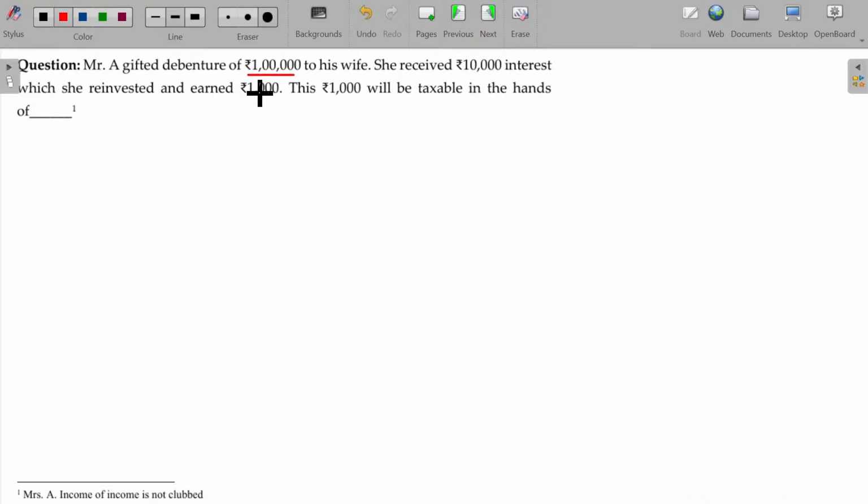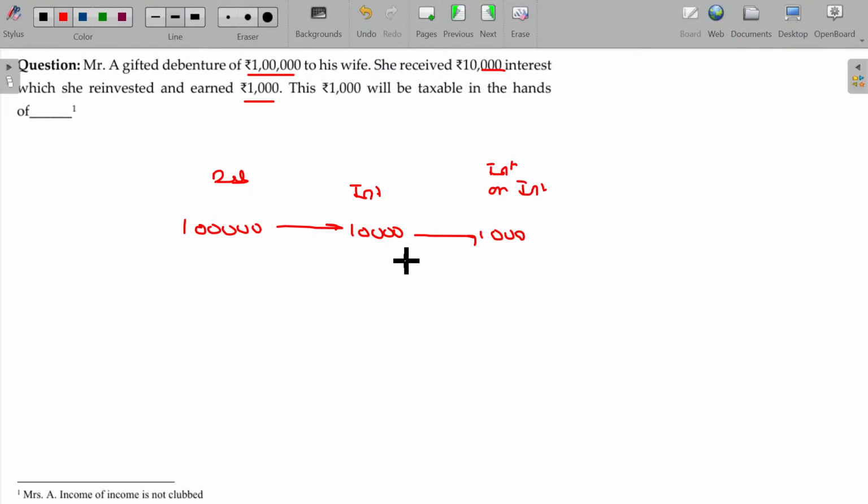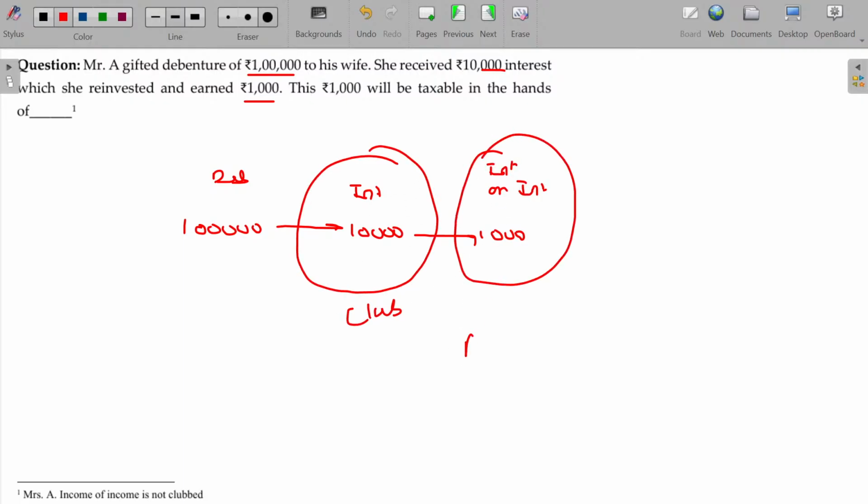Mr. A gifted debentures of 1 lakh to his wife. She received 10,000 interest, which she invested and earned 1,000 rupees. So from the 1 lakh debenture, 10,000 interest is earned, which she reinvested. That again earns another 1,000 rupees. This is nothing but interest on interest earned. Okay, this will be clubbed. This one is not clubbed. Is that clear?